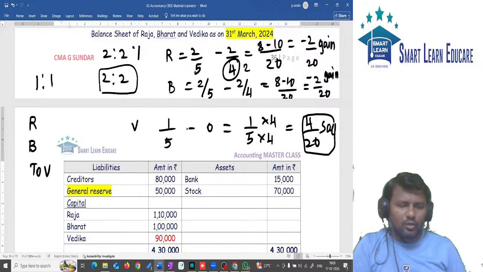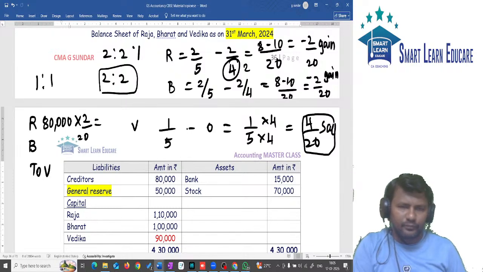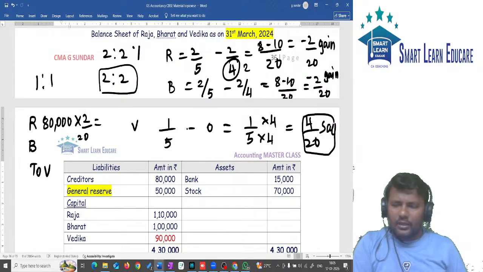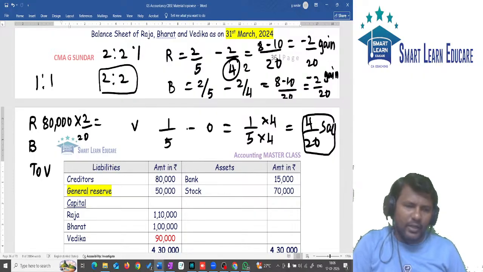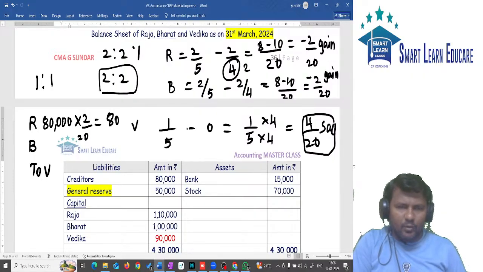What is the total goodwill? Goodwill of the firm is how much? 80,000. 80,000 into 2/20. Tell me, 80,000 into 2/20 will give you 8,000. Same amount. And for B's account, 80,000 into again 2/20. This is also 8,000.